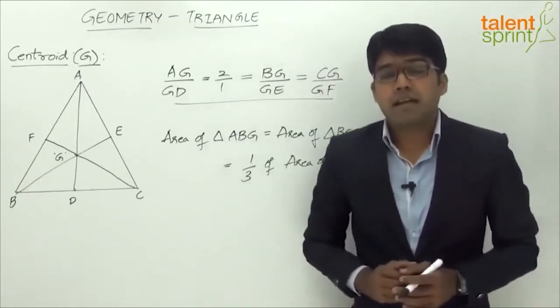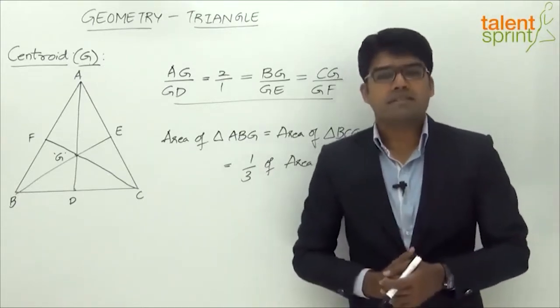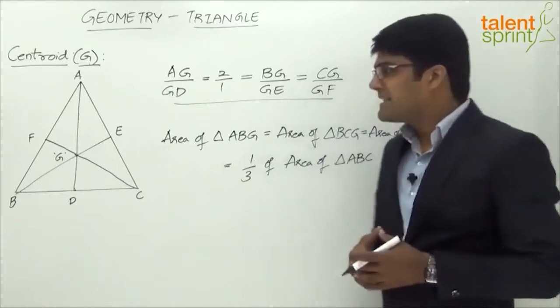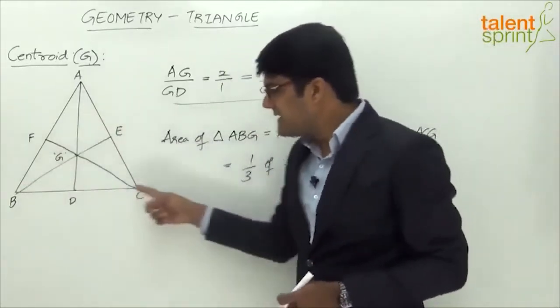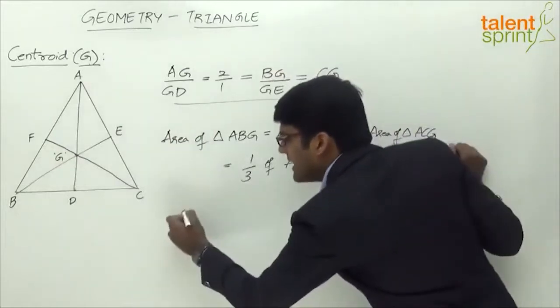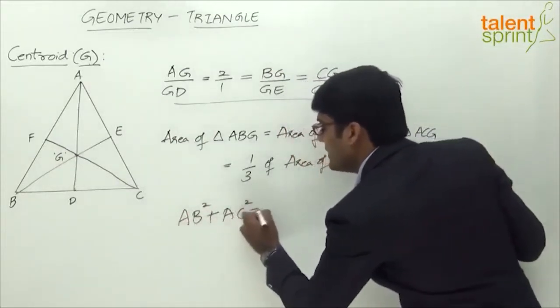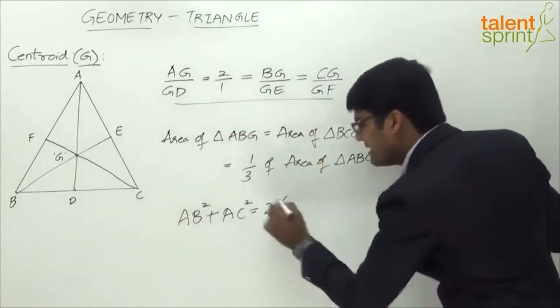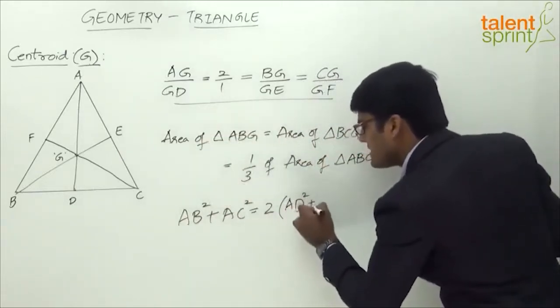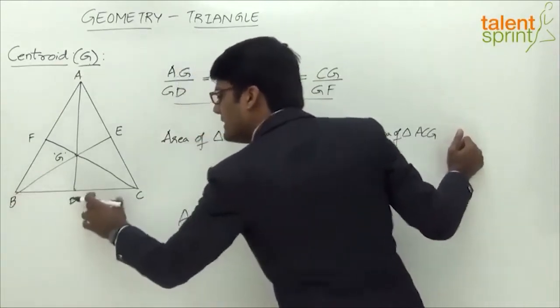And now the third and a very important conclusion here. This is based on the Apollonius theorem. The theorem states that in a triangle ABC, if the median is AD, then AB squared plus AC squared will be 2 times the median AD squared plus half of the third side squared, which can be taken as BD or DC.